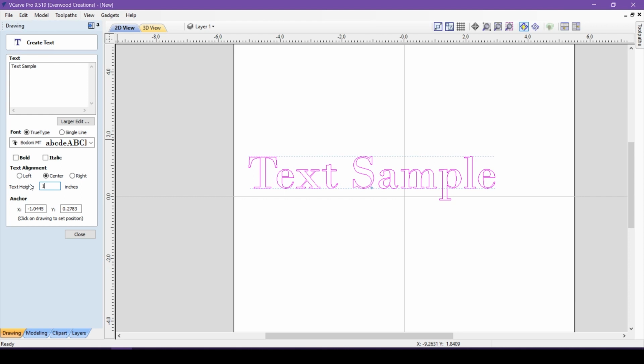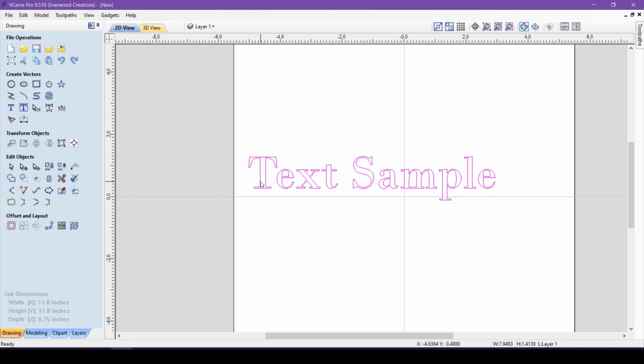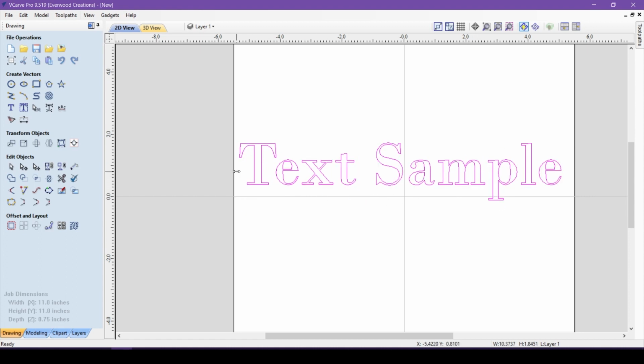Once you have your text in the document, you can change the size and location at any time by clicking on it once to select it, and a second time to edit. This will cause the bounding boxes to appear. You can grab any of the boxes and change the size of your text.